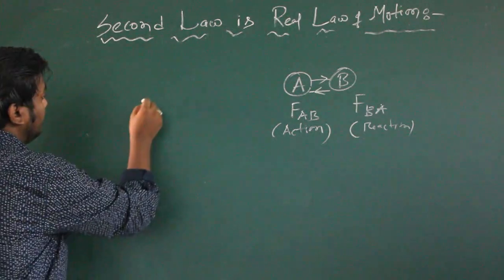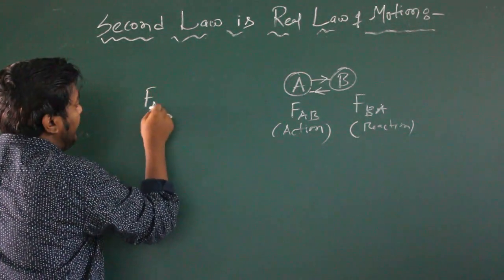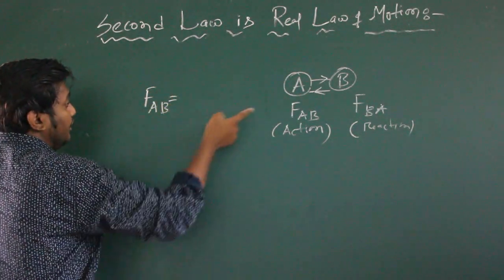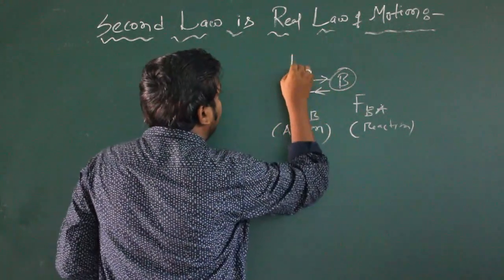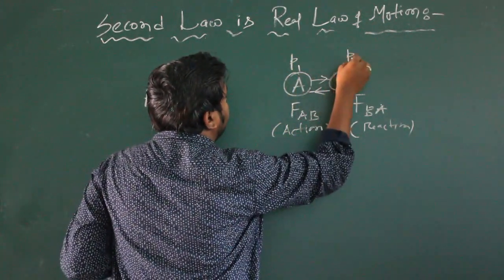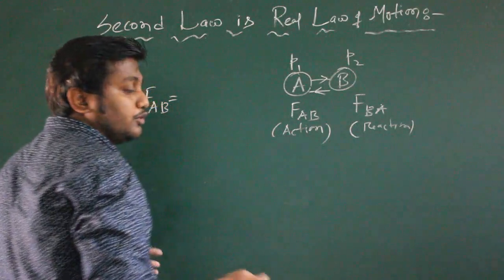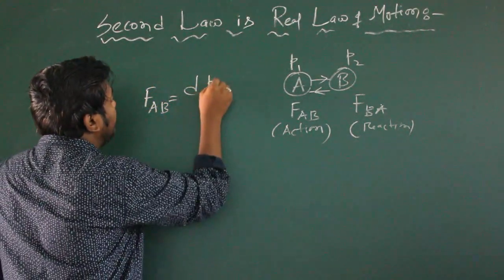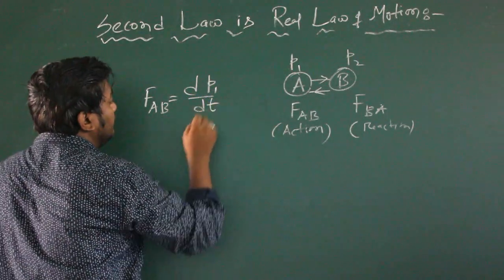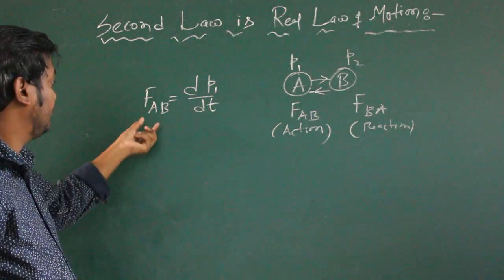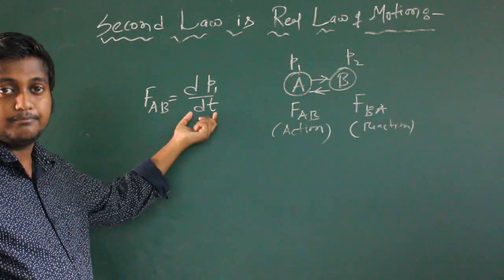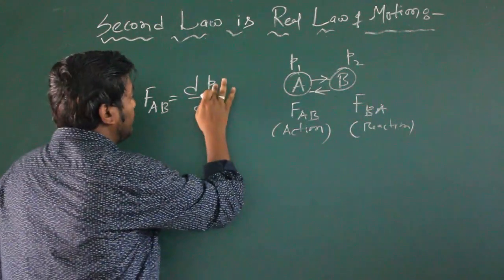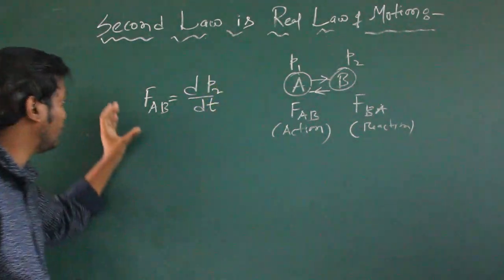That means we can write force AB equals to, suppose momentum of body A is P1 and momentum of body B is P2. Suppose, consider. So force AB will be equals to dP1 by dt. Force equals to rate of change of momentum. Oh sorry, not dP1 by dt, dP2 by dt, because force is FAB.